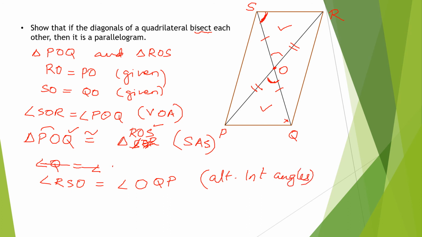So what can you say about the opposite sides? What about SR and PQ? SR is parallel to PQ, isn't it? Why? Because alternate interior angles are equal. Now we have proved that if the diagonals of a quadrilateral bisect each other, then it is a parallelogram. Now there are some other things you should know. In a parallelogram, the diagonals bisect each other. You know square is a parallelogram, rectangle is a parallelogram, and what else is a parallelogram?